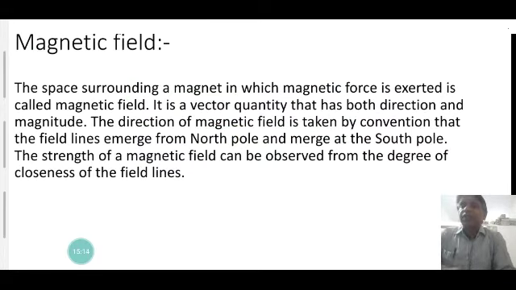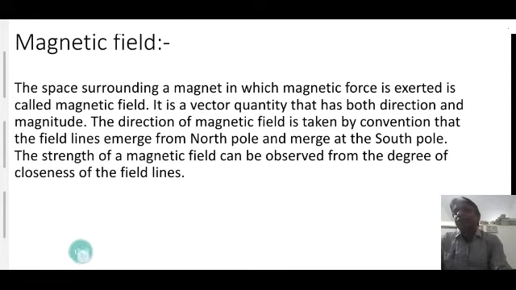Space, it is a vector quantity that has both direction and magnitude. The direction of the magnetic field line is from the North Pole to the South Pole outside the magnet, and inside the magnet the direction is from South Pole to North Pole. By convention, the field line emerges from the North Pole and merges at the South Pole. The strength of the magnetic field can be observed from the degree of closeness of the field